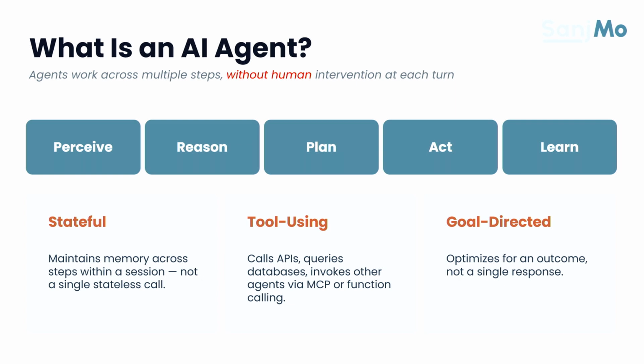So it's constantly learning. If you see on the headline, I've made "without human intervention" red in color, because a lot of times I go to an event, they say, I built an agent. You ask an agent a question, and it comes back and asks you for clarification, then you do this. I'm like, that's not an agent. That's a chatbot. That's an assistant. An agent is autonomous, and an agent is stateful.